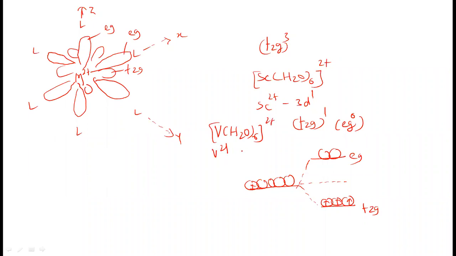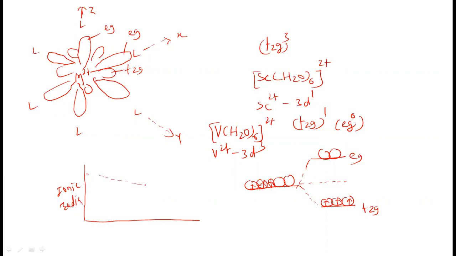It is having the electronic configuration 3d3. Okay. So due to the splitting, now 3 electrons will go into the T2g orbital, no electron into the Eg orbital. So up to T2g3, there is a decrease in the ionic radii. There is a decrease in the ionic radii in that graph we have shown here. Okay. We can plot the graph like this.